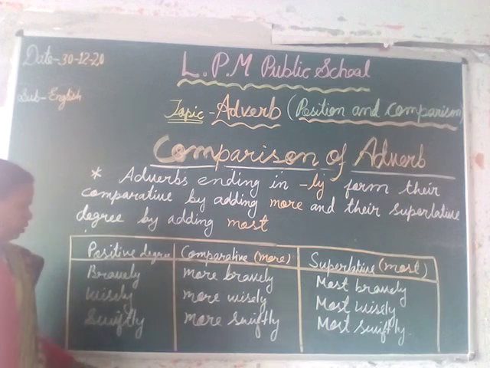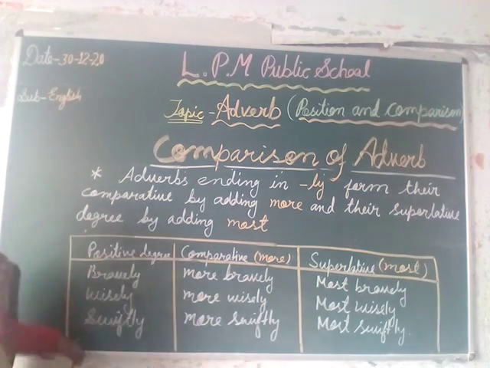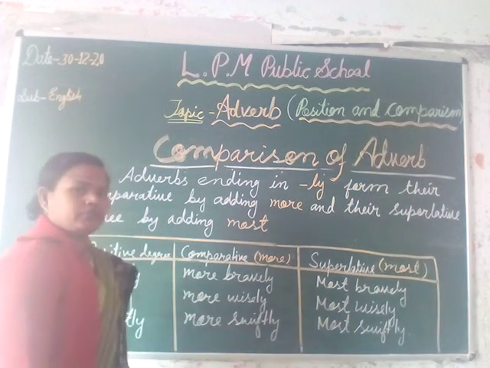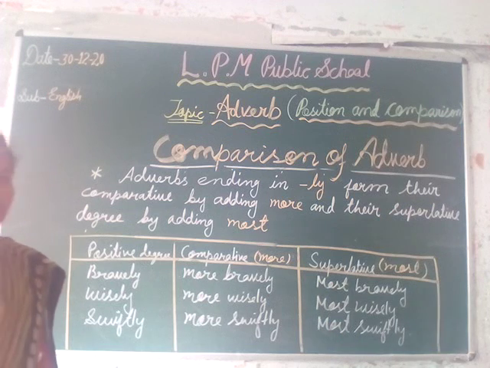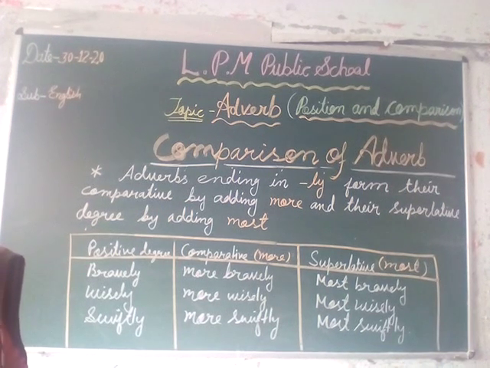The third one is swiftly, which becomes more swiftly, and the last superlative degree is most swiftly. In this way, we have seen examples of adverbs ending with ly, which form the comparative degree by adding more and the superlative degree by adding most at the beginning of the adverb word.